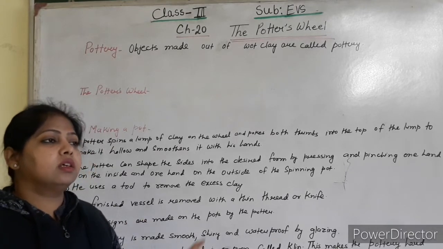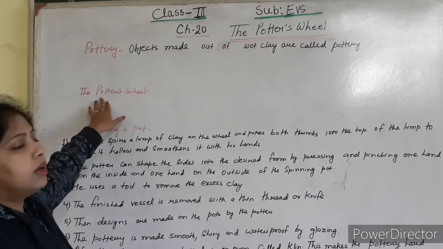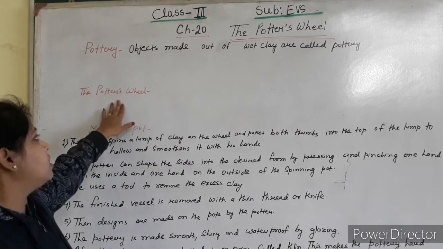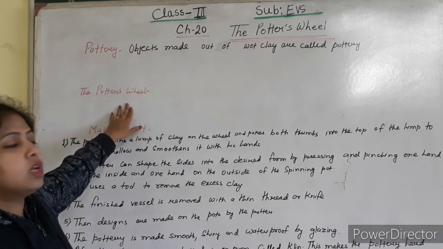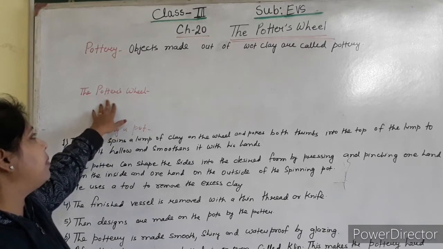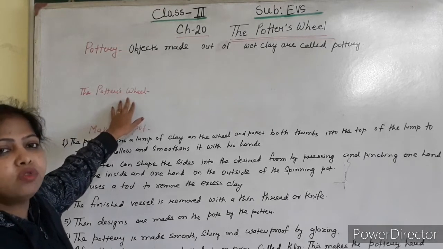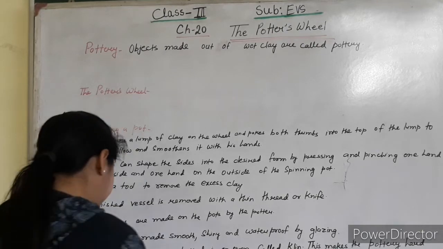But nowadays, we have the potter's wheel. The potters are the people who make clay pots with the help of a wheel. So these people make clay pots with the help of the potter's wheel. So what do we mean by potter's wheel?